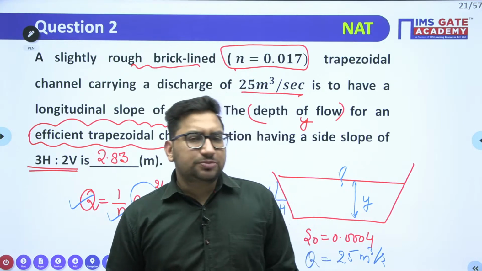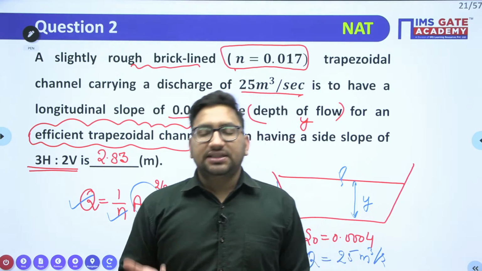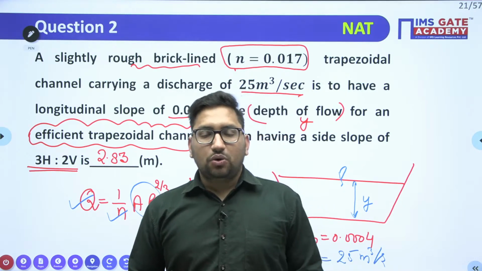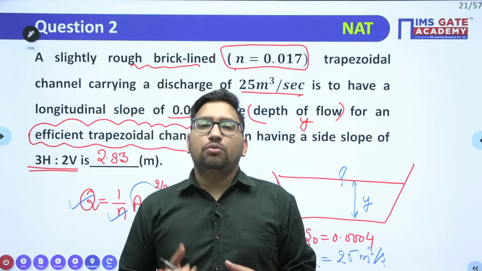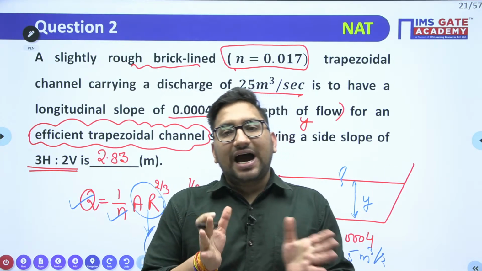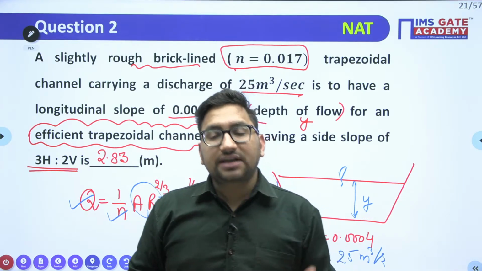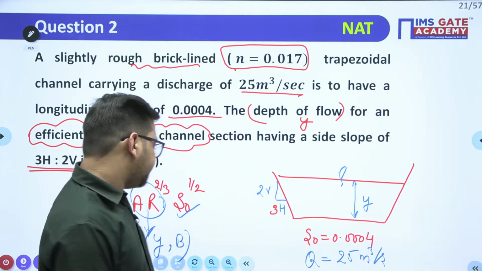So from this chapter, you can see most of the questions will be from either Chezy's equation or Manning's equation, right? The only difference will be on the basis of your most efficient and most economical channel. The hydraulic characteristics or the cross-sectional characteristics which we have seen are going to change. I hope it is clear, right?